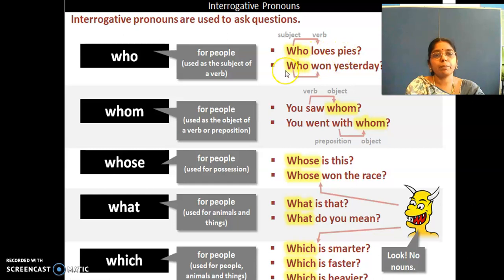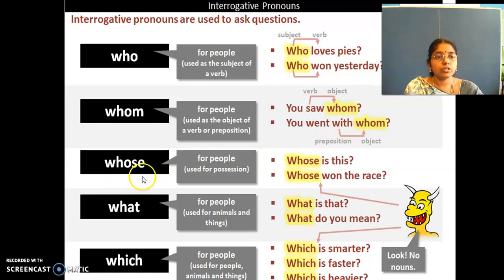Loves is a verb here, pies. Who is acting as a subject again? Won is a verb, yesterday. Right? Whom is for people, used as an object of a verb or preposition. You saw whom. Saw is a verb and whom acts as an object. You went with whom. Preposition plus object.